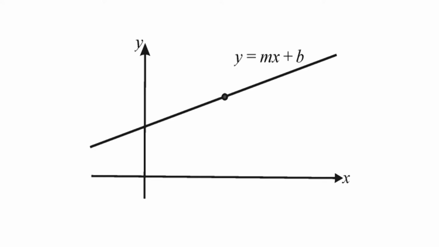We now show that the line y = mx + b is its own tangent at any point P = (x0, f(x0)) = (x0, mx0 + b).